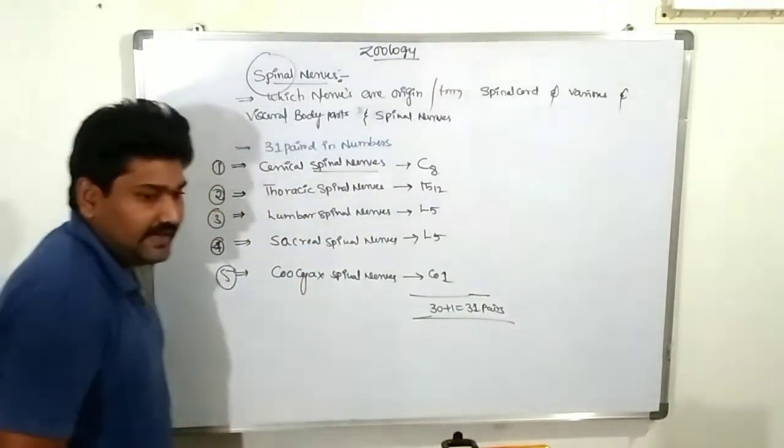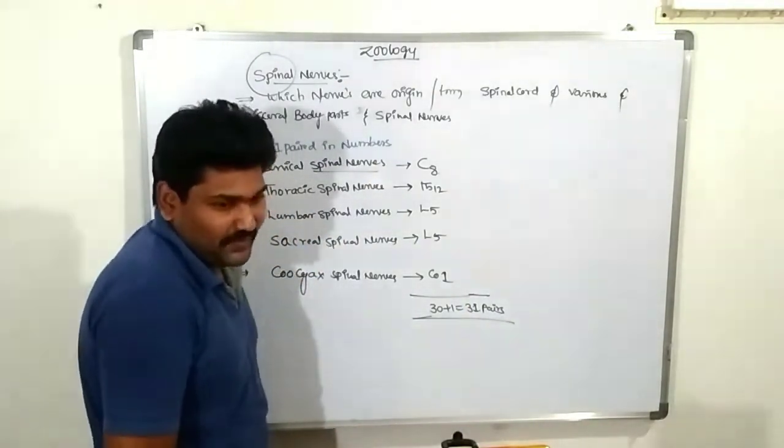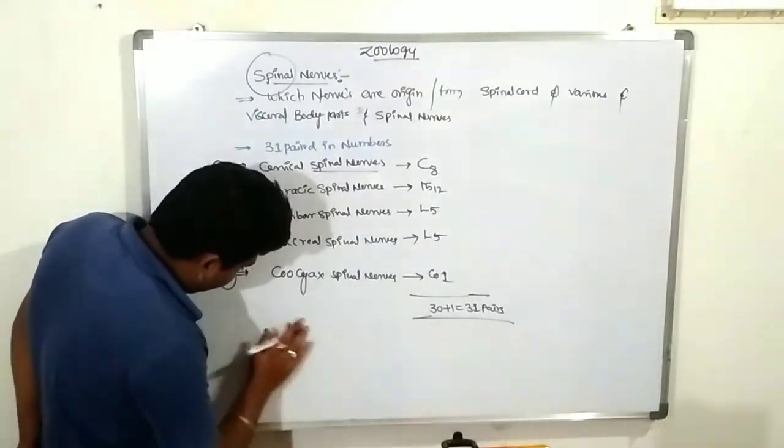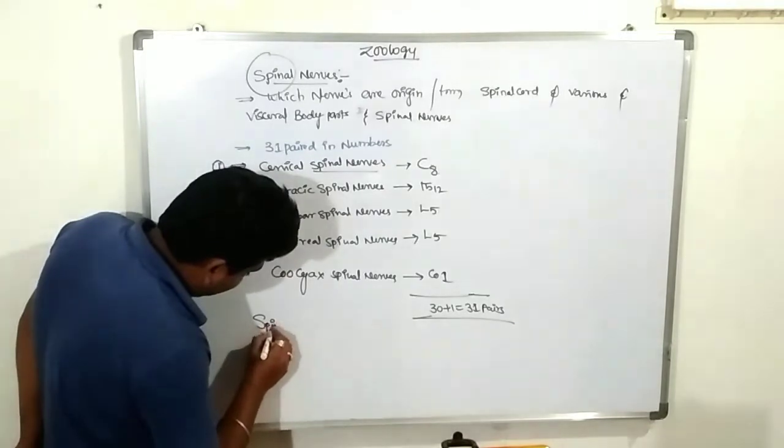This is called the spinal formula. What is the spinal formula?